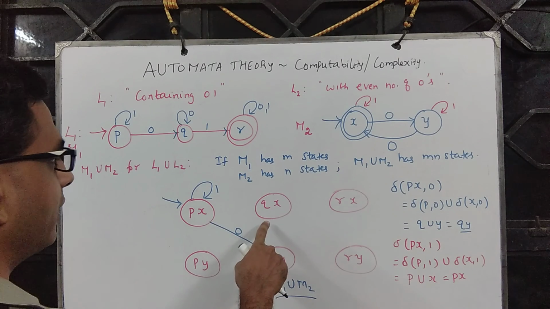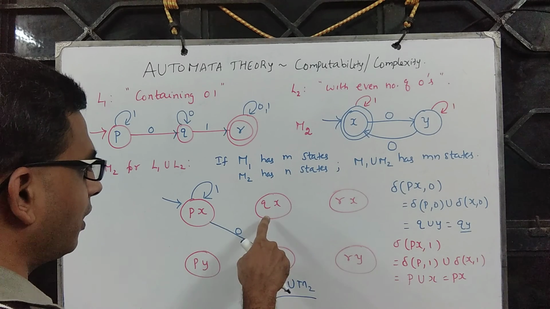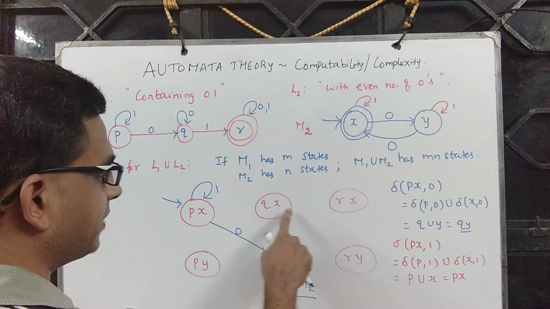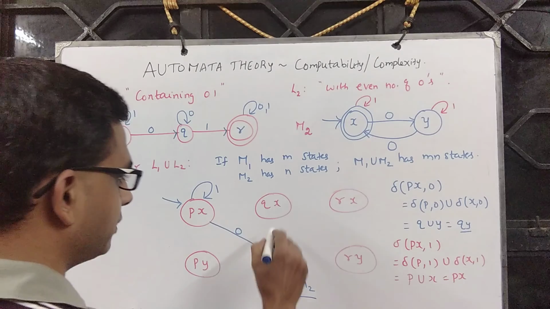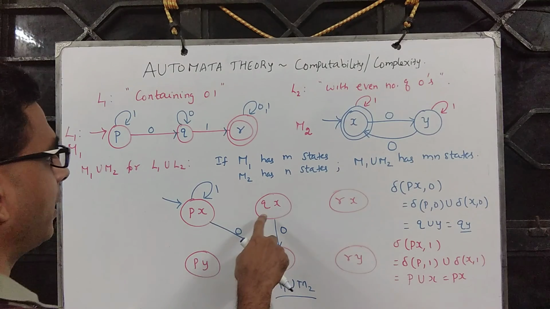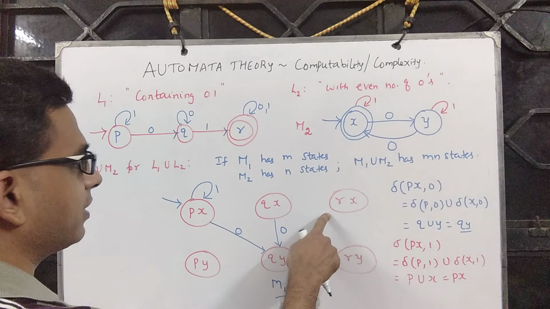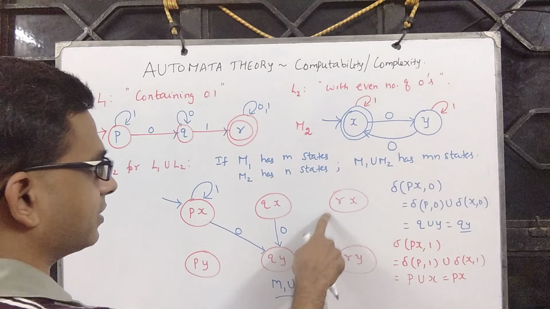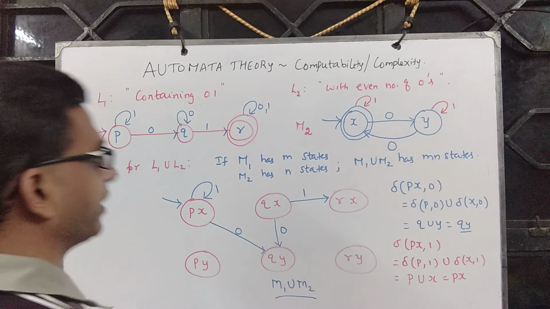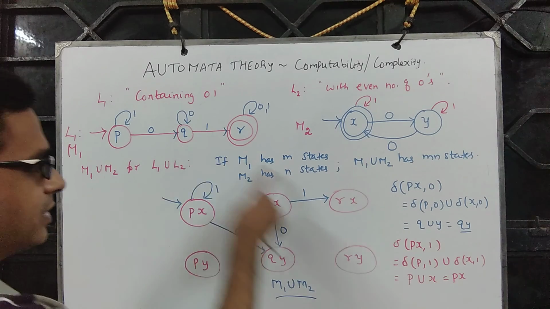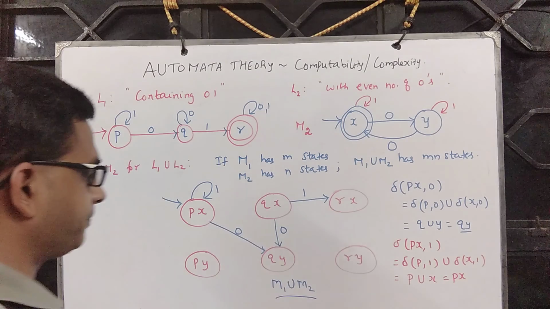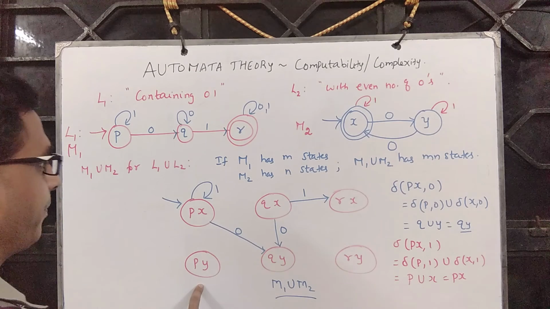Now look at Qx. On reading 0, Q comma 0 is Q and X comma 0 is Y. So which means I should go to Qy. And Q comma 1 is R and X comma 1 is X. So on reading 1, we go here. Let's look at Py.